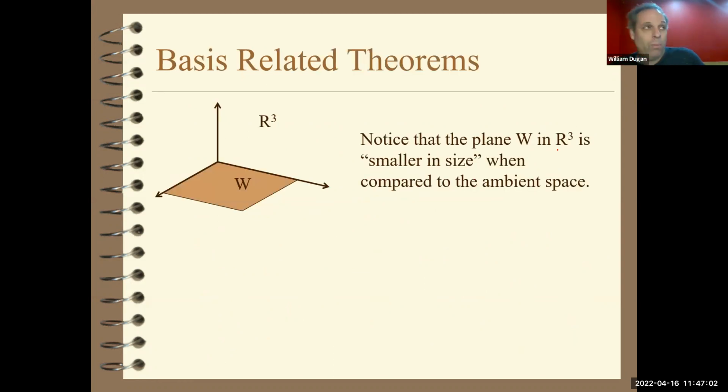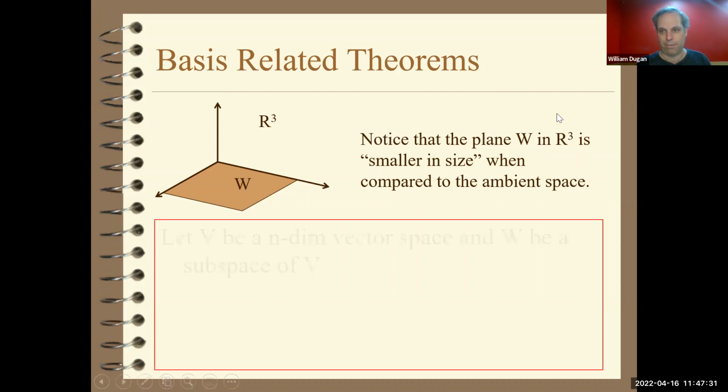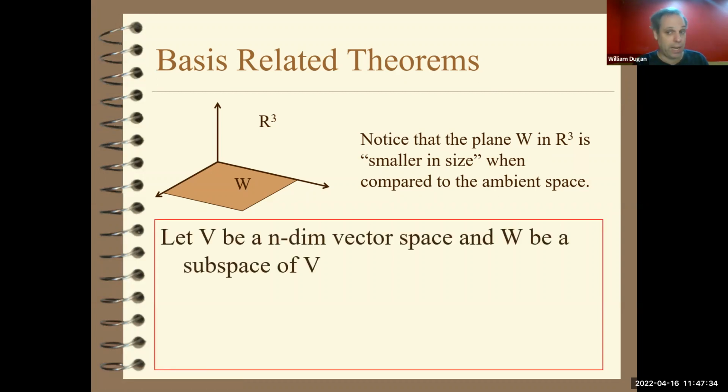Okay, so then we're now down to our last basic idea about dimensions, trying to get an idea similar to what we did in R3, R4, R5. Notice that the plane is smaller in size than R3. The plane is dimension 2 and R3 is dimension 3. So we can use this idea to generalize comparing spaces in a larger space. So suppose that you have a vector space V, finite dimensional, and you have a vector space W inside of it. In other words, you have a subspace.